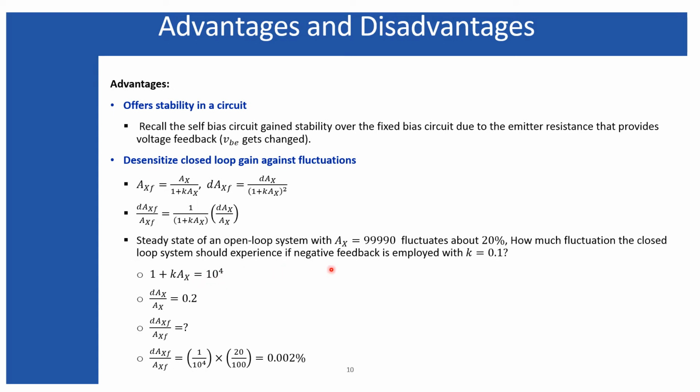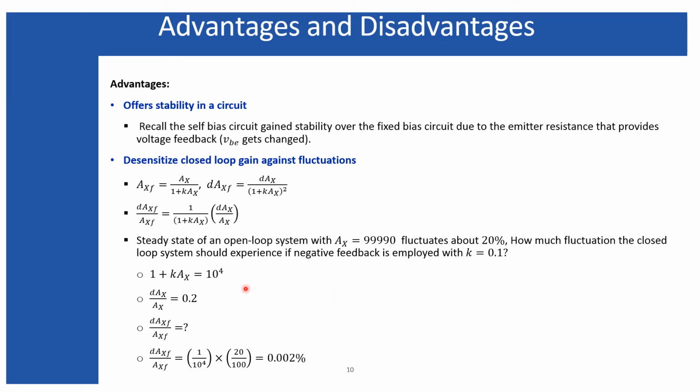Now we know the open loop gain fluctuates 20%, so this factor is 0.2, and we are going to find this one. Plugging in all these expressions, that means 1 plus k times Ax as 10 to the power 4, or 1 by 10 to the power 4 will appear in this expression, and with 20% we have only 0.002% fluctuation for the closed loop gain. Such a small variation is what the amplifier should experience when negative feedback is employed.